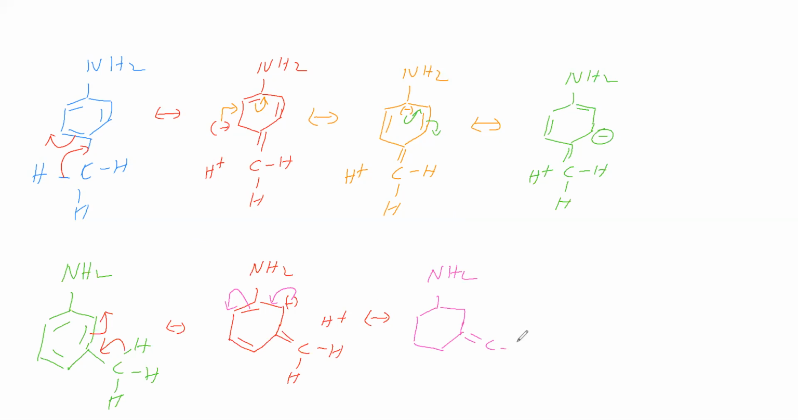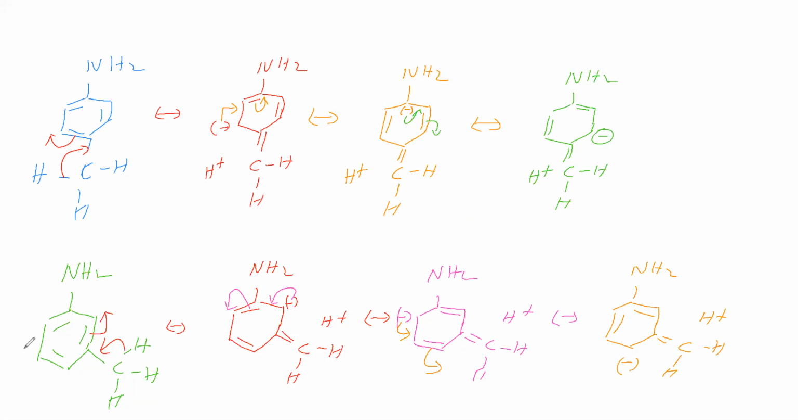Here double bond CH2, here H plus. Here pi bond, here negative charge, here pi bond. Next we will see. Here negative charge becomes pi bond, pi bond becomes negative charge. So NH2, here double bond CH2 and H plus. Here negative charge, here pi bond.